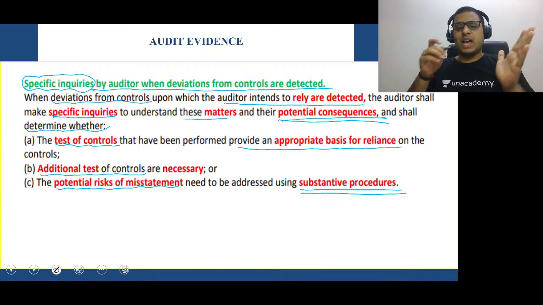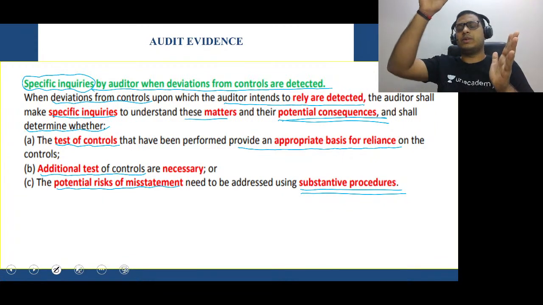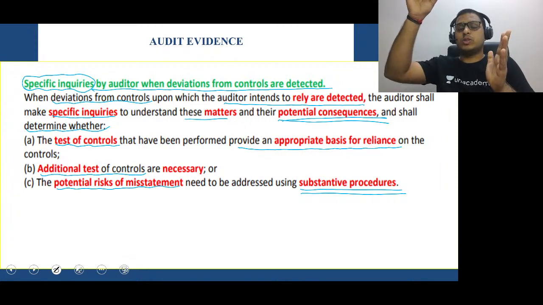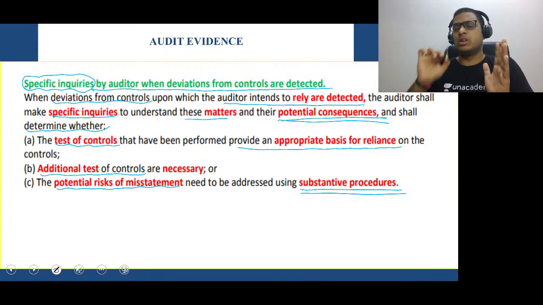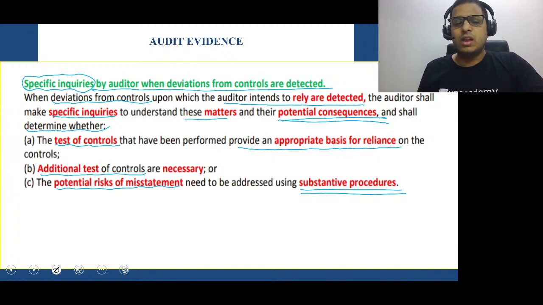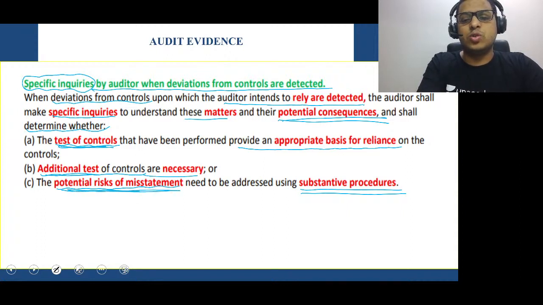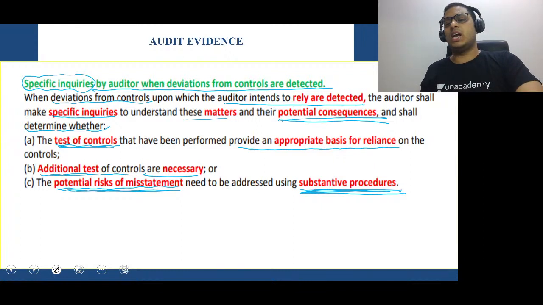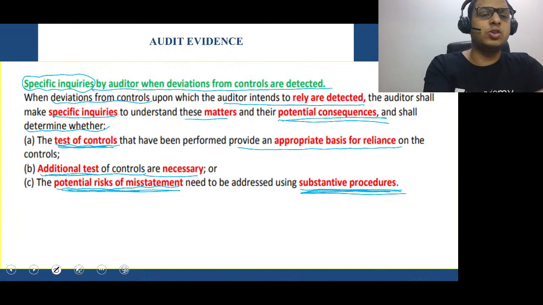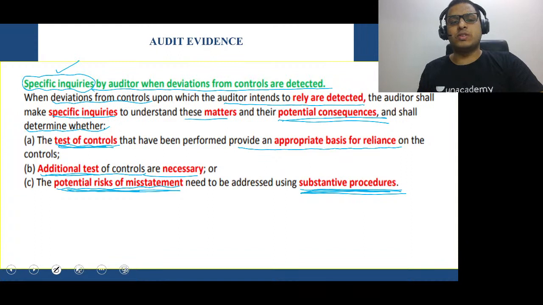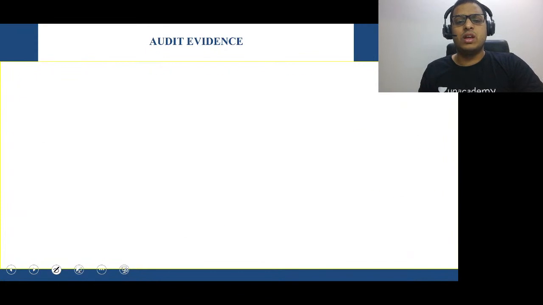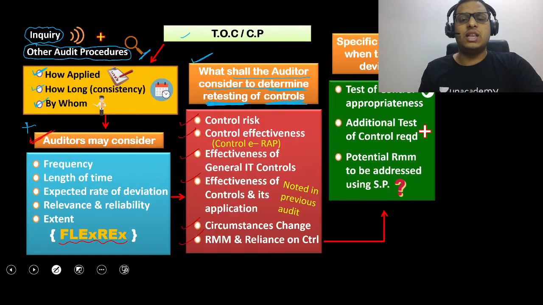You know that in the semicircle diagram, the line goes up at 315. Then we give a response to the risk. The line comes down. That is basically what they're talking about. Very simple. Test of controls, additional tests of controls which are necessary, and potential risk of misstatements using what? Substantive procedures. Okay, that is in relation to specific inquiries by the auditor when deviations from controls are detected. I hope you understood the meaning of the question. Okay, very simple area.